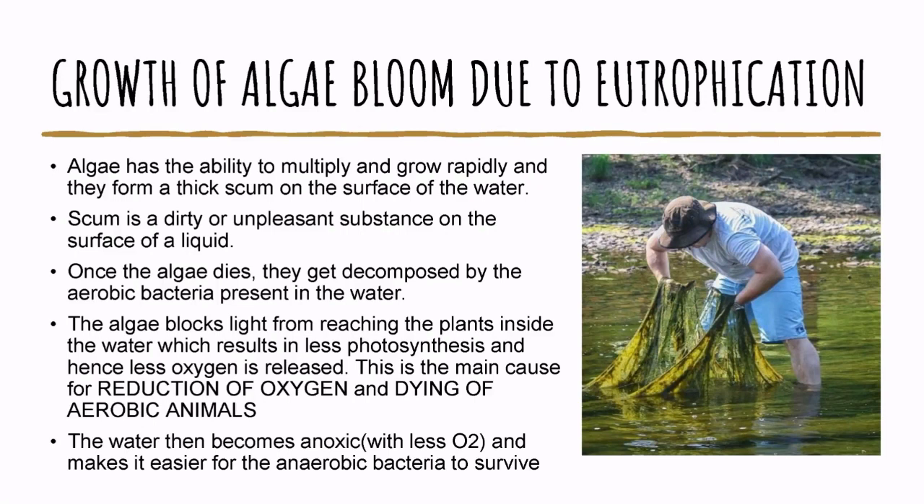The algae blocks light from reaching the plants inside the water, which results in less photosynthesis and hence, less oxygen is released. This is the main cause for the reduction of oxygen and dying of aerobic animals. The water then becomes anoxic, that is with less oxygen, and makes it easier for the anaerobic bacteria to survive.